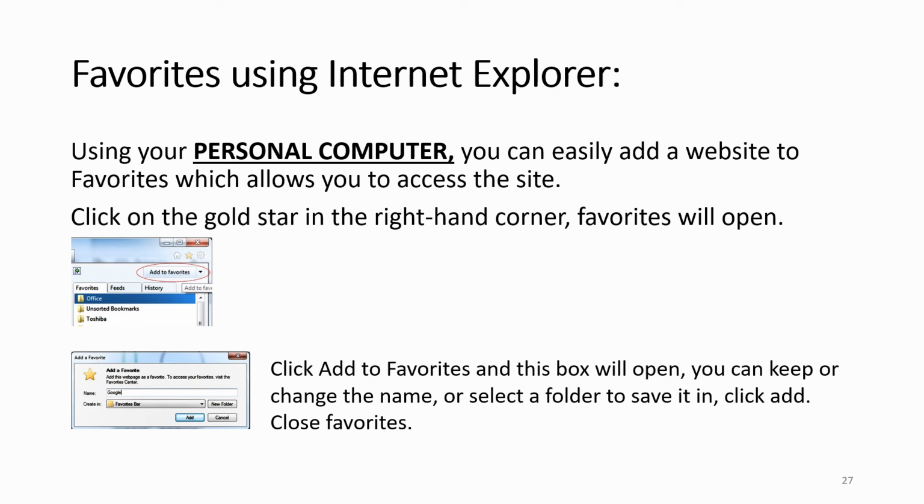Favorites using Internet Explorer. Using your personal computer, you can easily add a website to favorites, which allows you to access a site. Click on the gold star in the right-hand corner. Favorites will open. Click Add to Favorites and this box will open. You can keep or change the name or select a folder to save it in. Click Add, close Favorites.